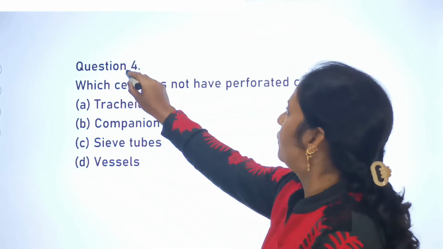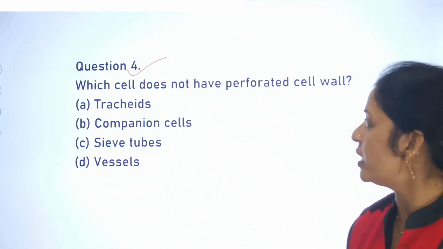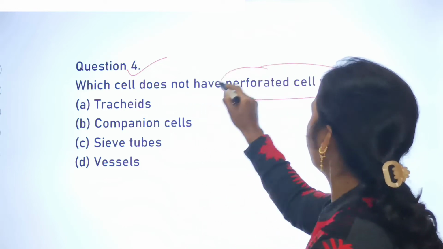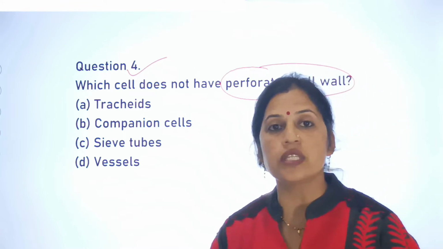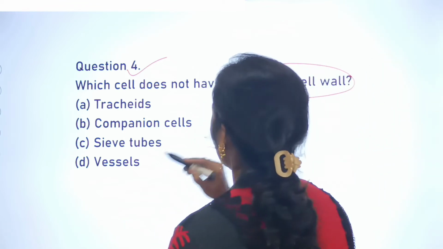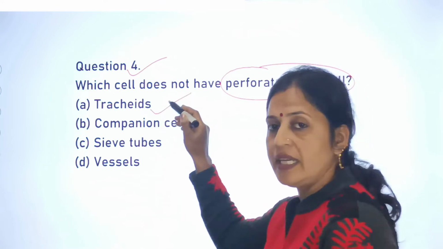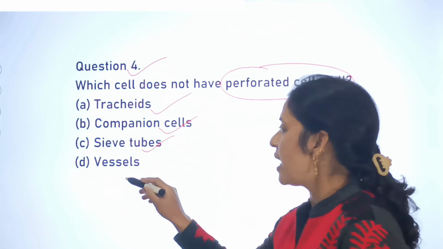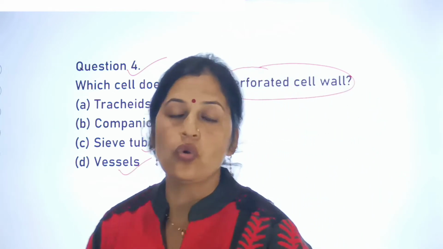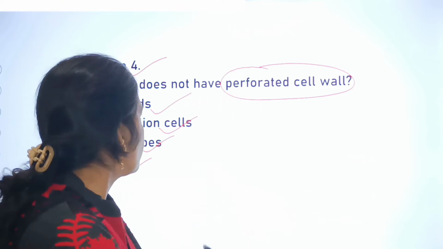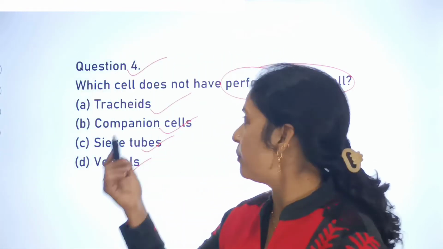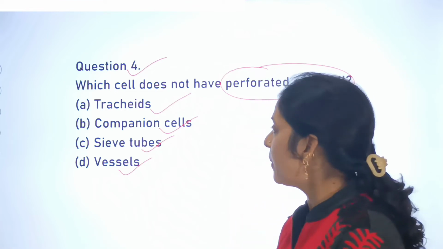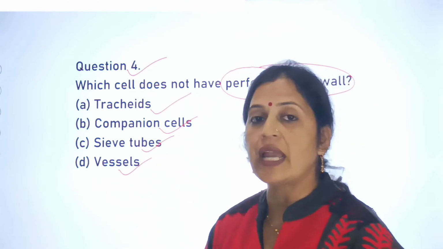Now shift to question number 4, and your question number 4 is: which cells do not have perforated cell wall? Options are tracheids, second one is companion cells, third sieve tubes, and the fourth one is vessels. So it is your question number 4, and the question is which cells do not have perforated cell wall? Options दी गई हैं आपके पास, tracheids है, companion cells है, sieve tubes हैं, and the last one is vessels.